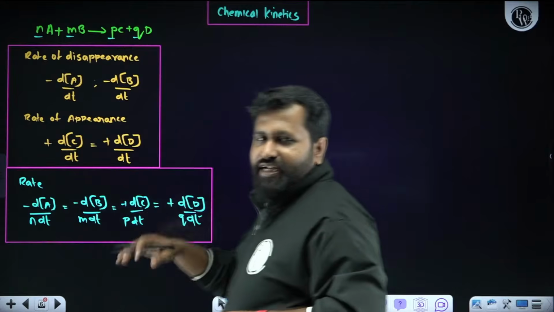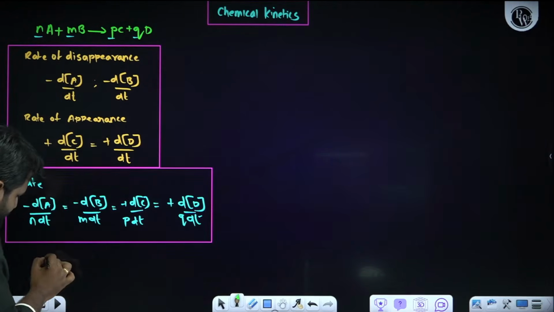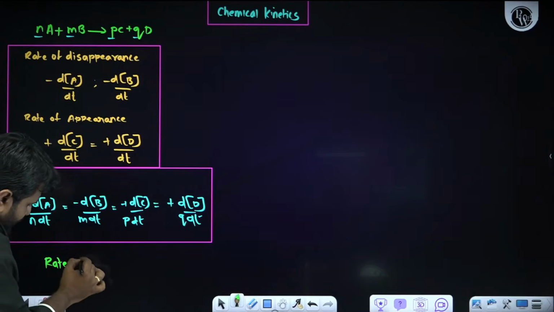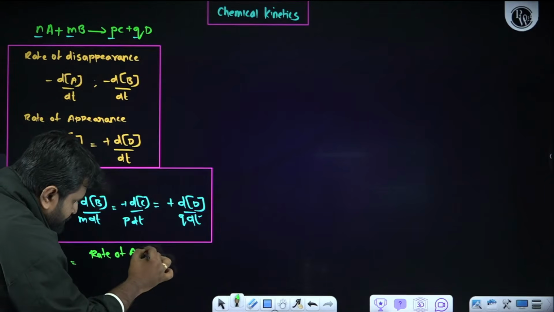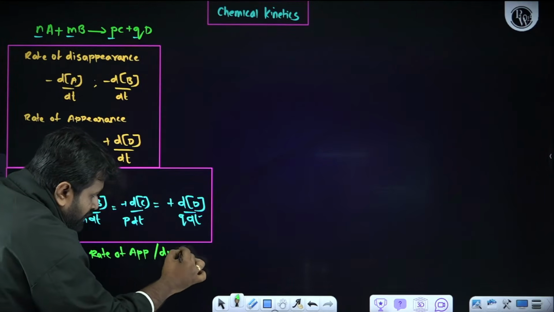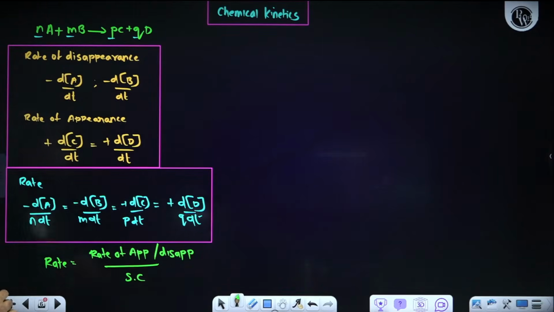So in general, how can I write it? Rate is nothing but the rate of appearance or disappearance upon the stoichiometric coefficient.